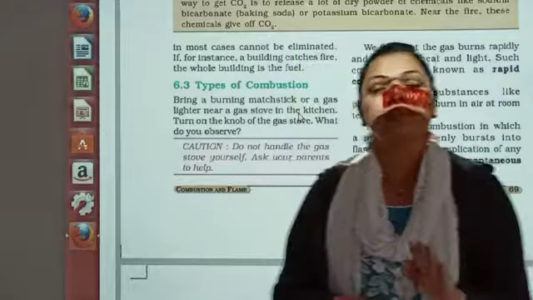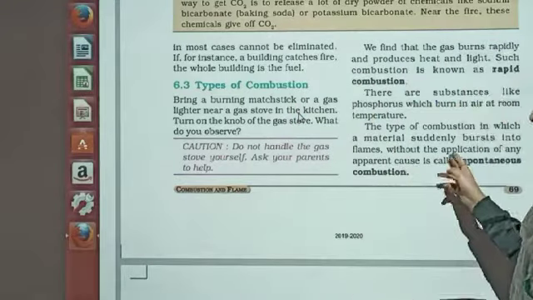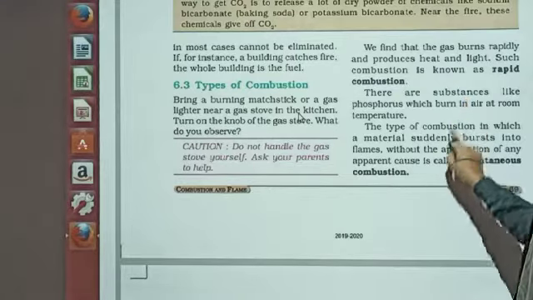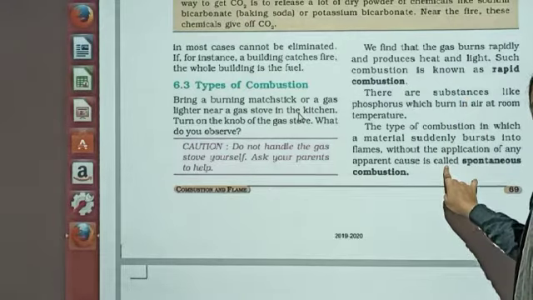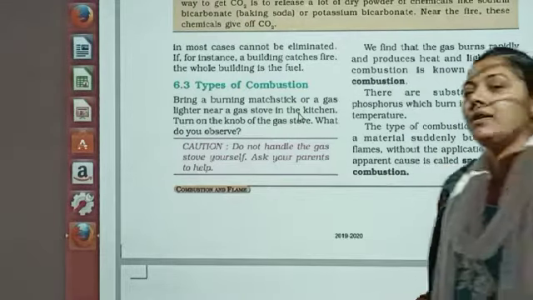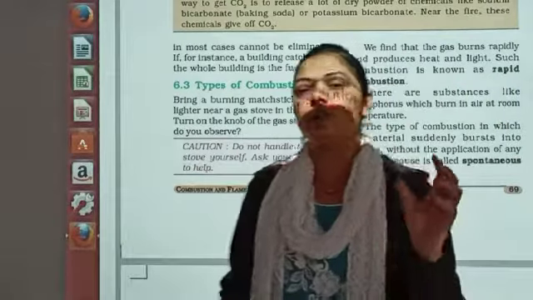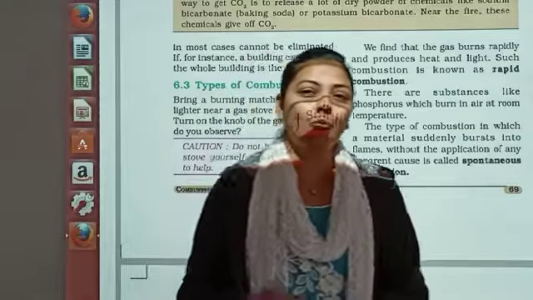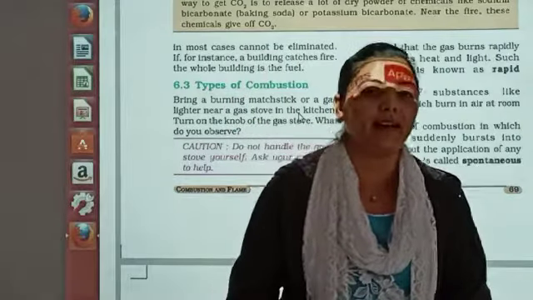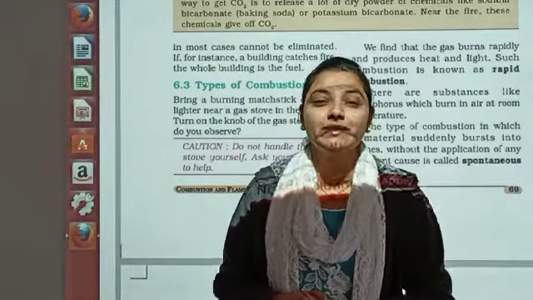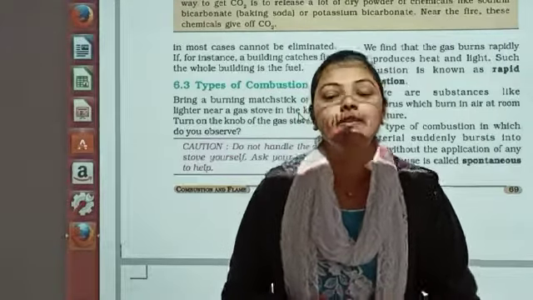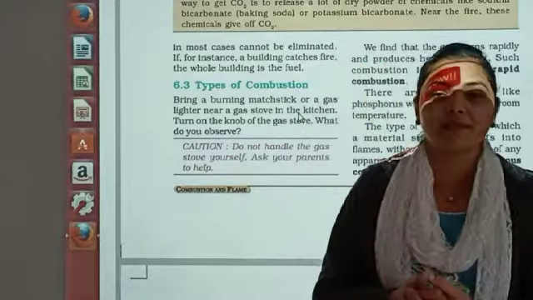Dear students, so this is the second type of the combustion. First type is rapid combustion. Second type is spontaneous combustion. What is the third type? Recently we have enjoyed the break of 10 days. You know, 10 days you didn't have the video. So what was the reason for getting the 10 days break over here? Which festival was very nearly celebrated? Diwali, right?